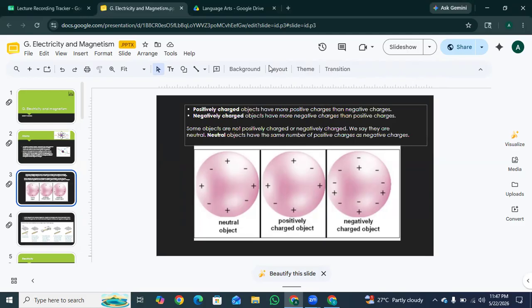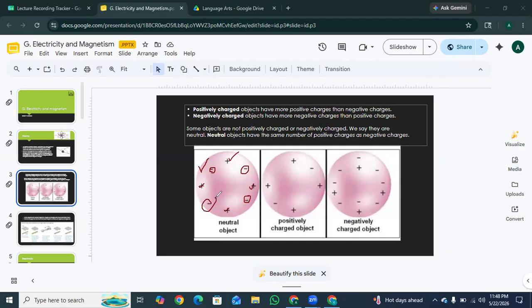Okay, so as we have discussed, some objects are not positively charged or negatively charged. We say they are neutral. Neutral objects have the same number of positive charges as negative charges. Like in this diagram: 1, 2, 3, 4 positive charges, and this 1, 2, 3, 4 negative charges. Okay? So they have an equal number of positive and negative charges.